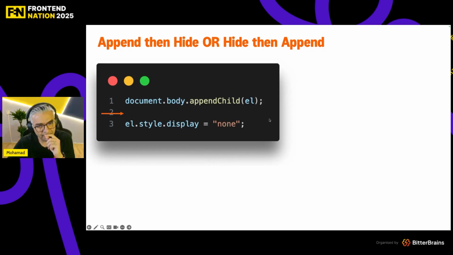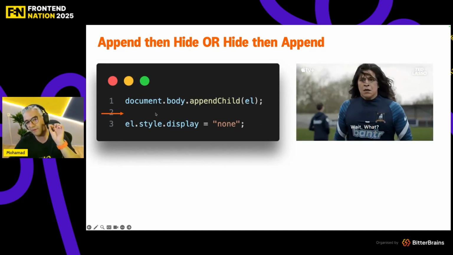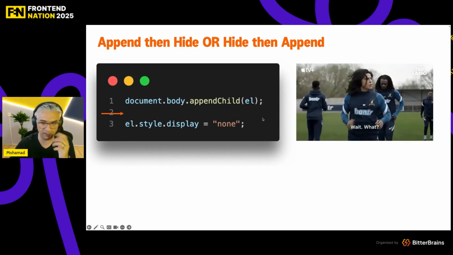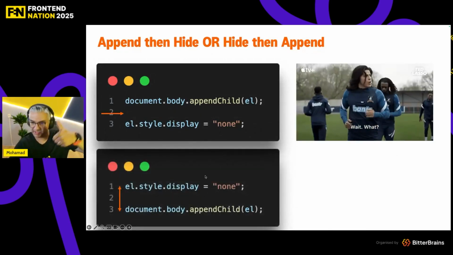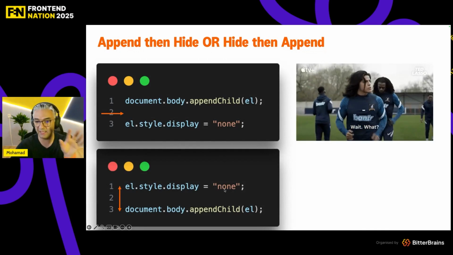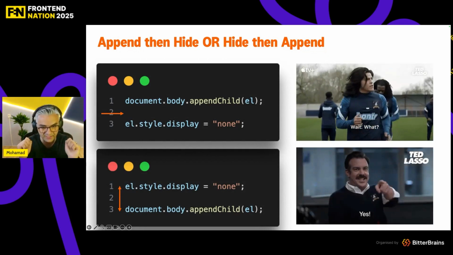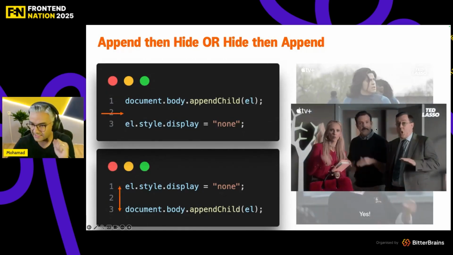But guys, maybe my user sees my element for 1 millisecond between line 1 and 3. Yeah, it might happen. So I know what to do. Let's swap the lines. First, set the element display to none, then append it. You're going to say to yourself, yes, I did it. But to be honest, no, that's not the thing.